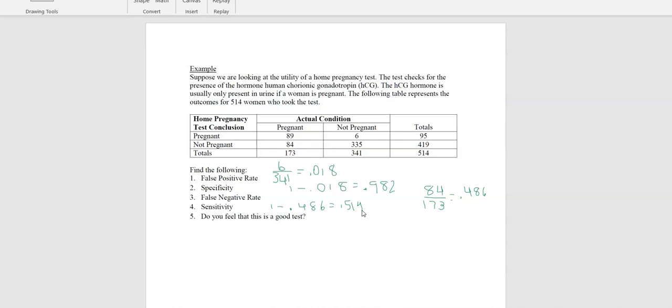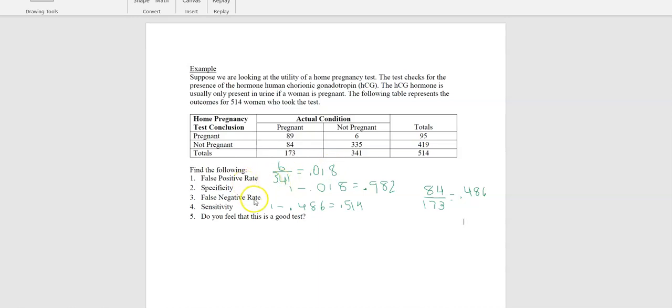Okay, so the last question is really an opinionated one, whether or not you think this is a good test. All right, so it gives you a false positive. In other words, it tells you that you are pregnant when you really aren't pregnant only about 2% of the time. If we move our decimal there, 1.8%. All right.